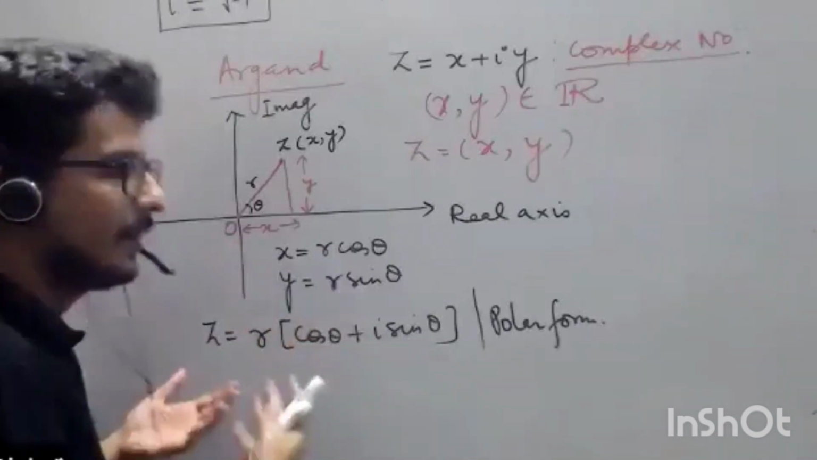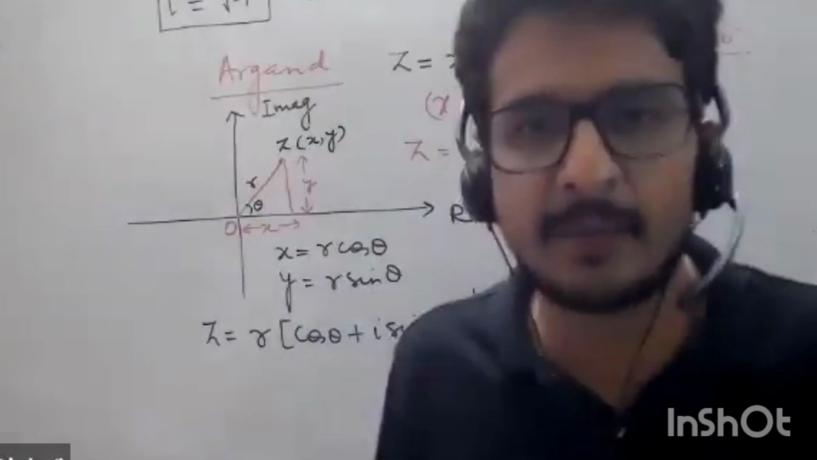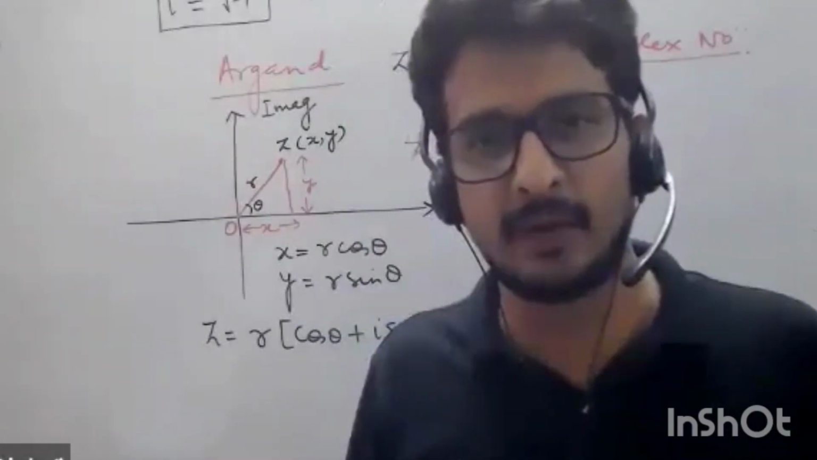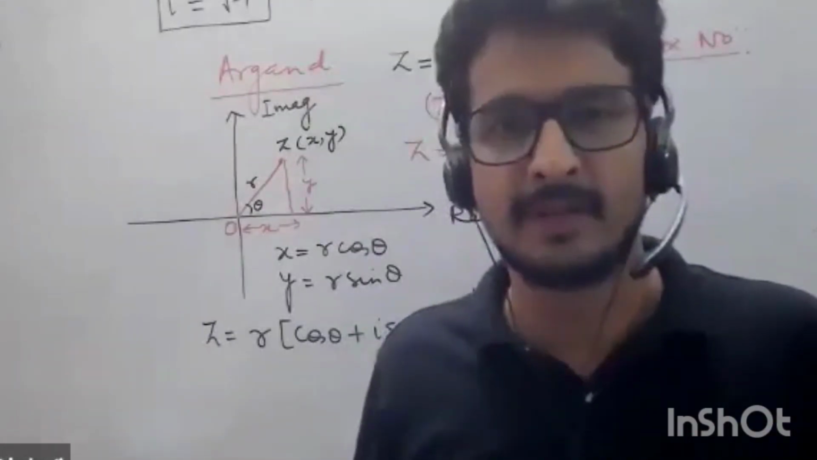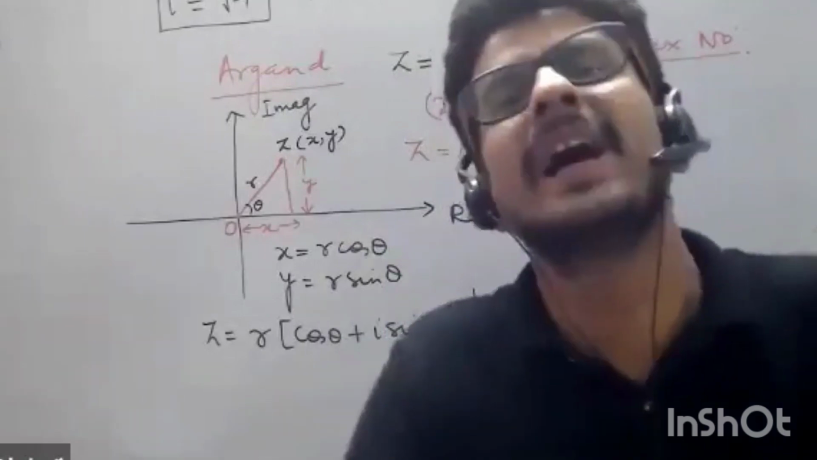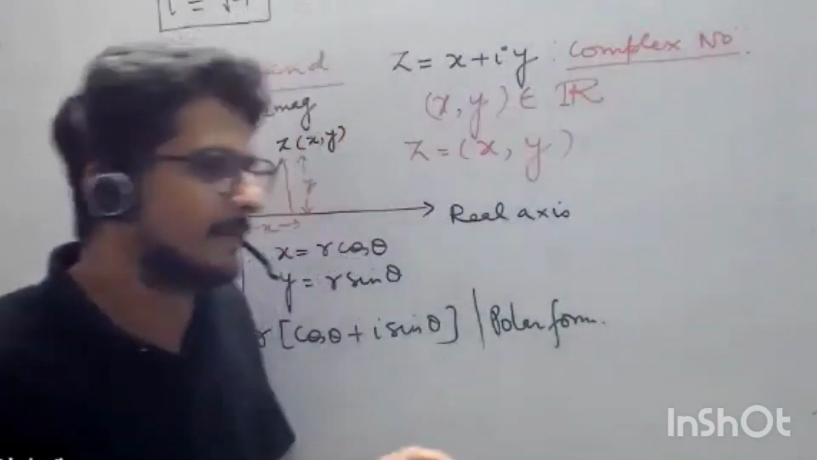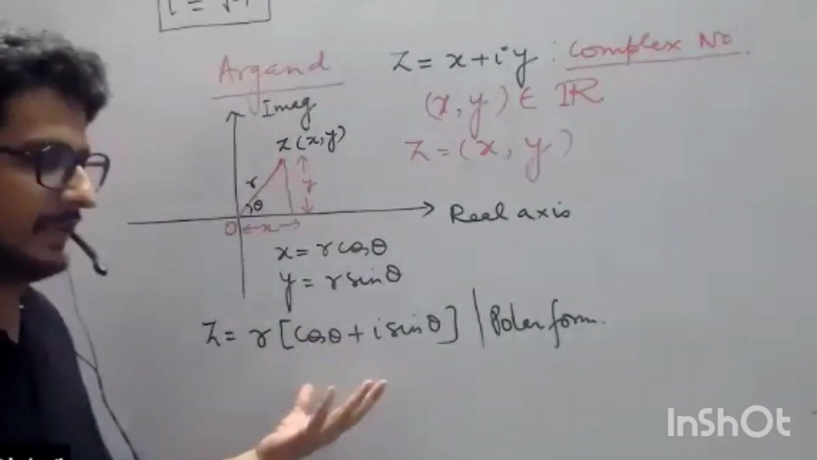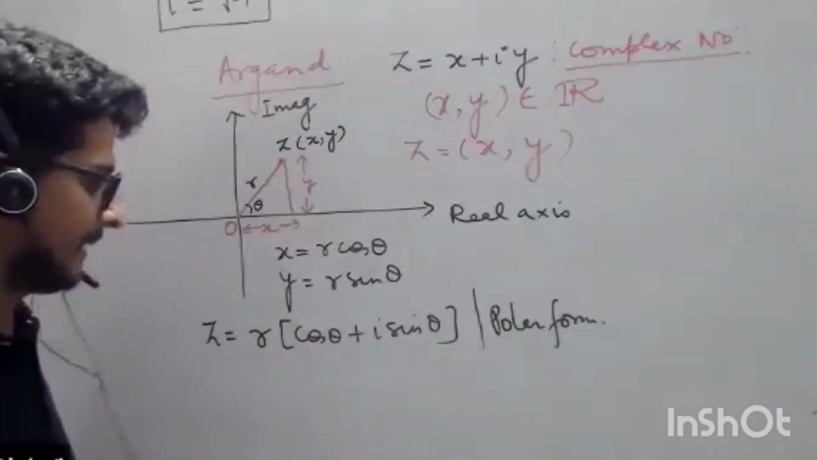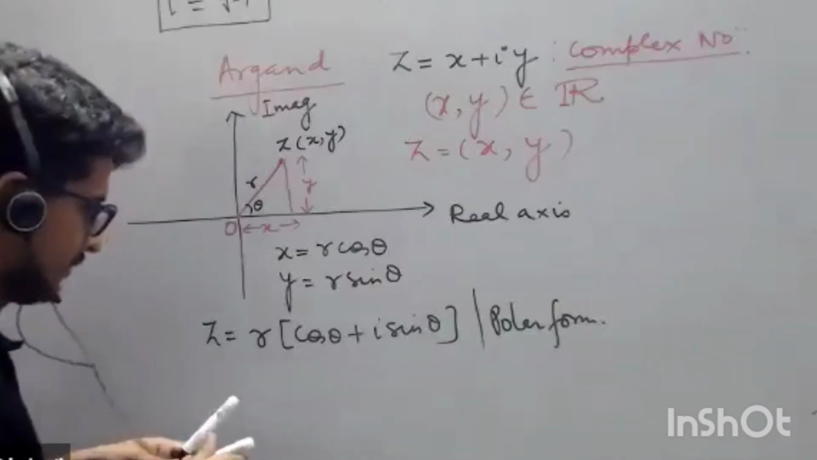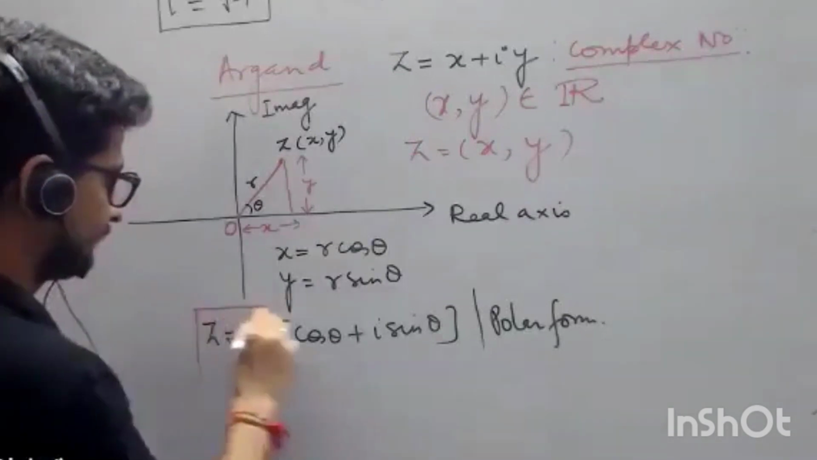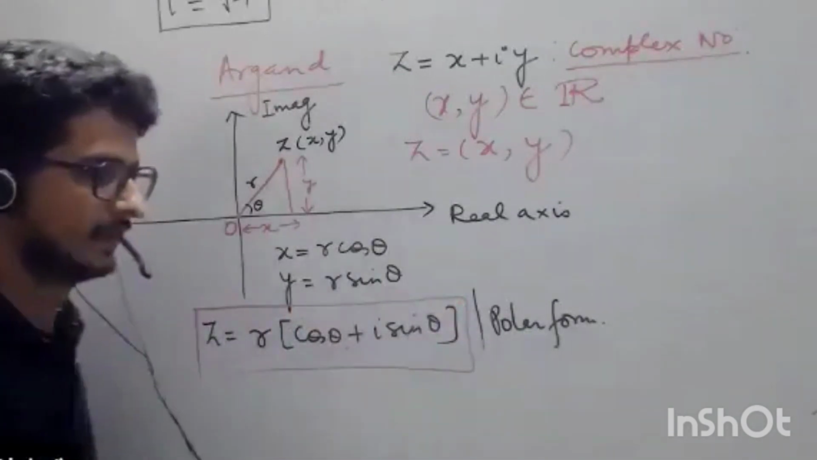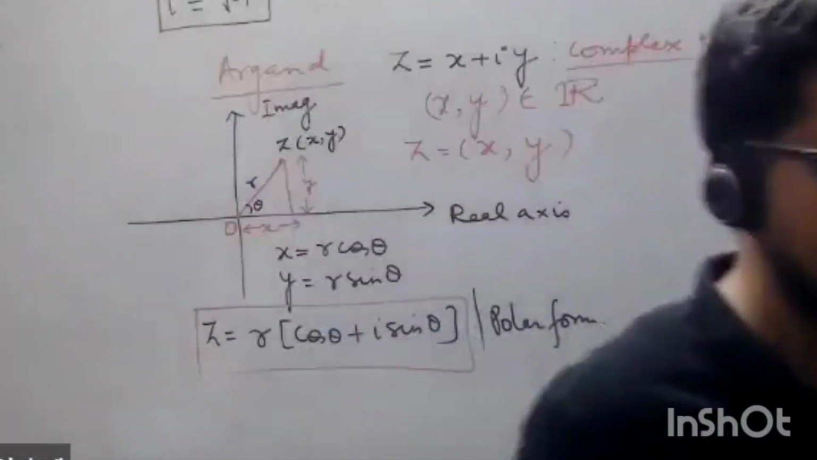99%. Why does iota appear in quantum mechanics, in electromagnetic theory, in normal mathematics, in solid state? Why iota? From where is iota coming? Because there is sine and cos and we can have a relation. That's why iota is appearing. Let us see how we can form a relation. So put this in a square bracket: z is equal to r cos theta plus i sin theta.